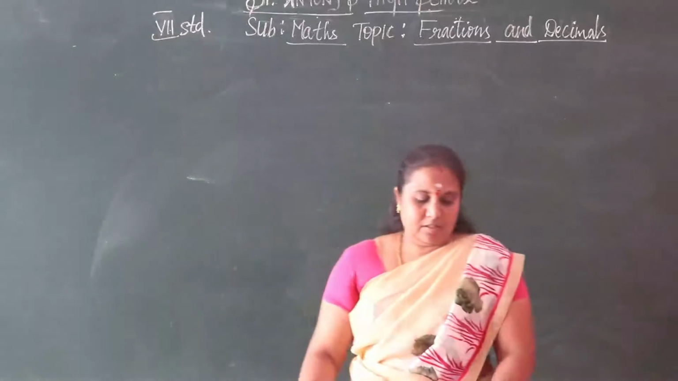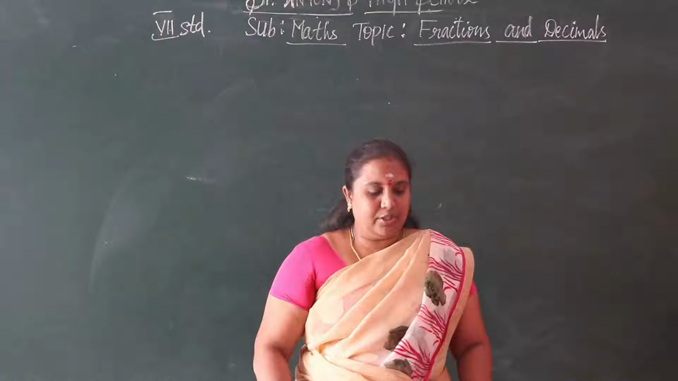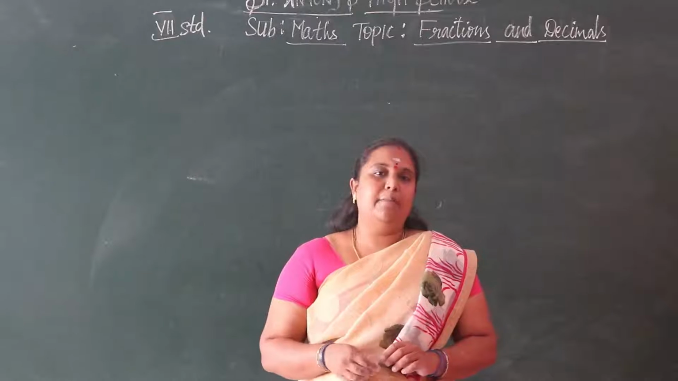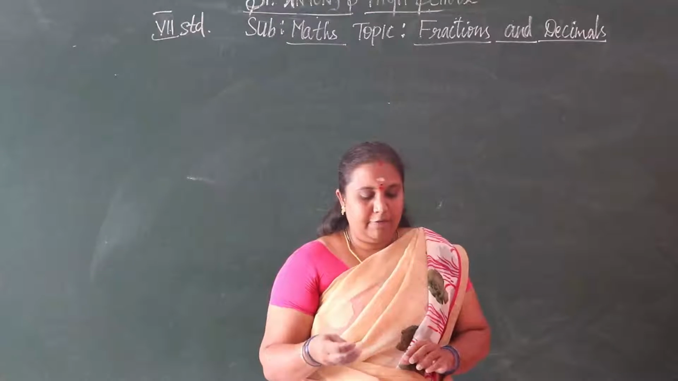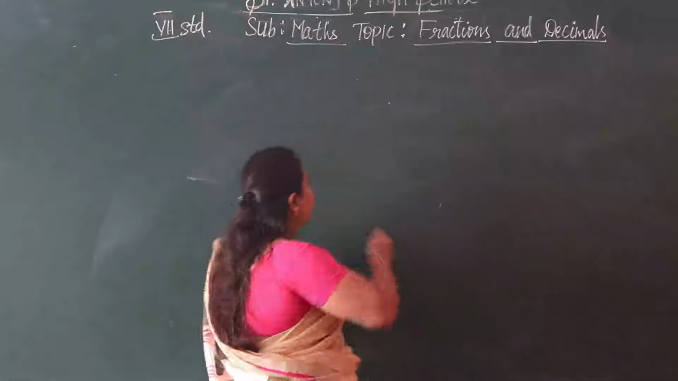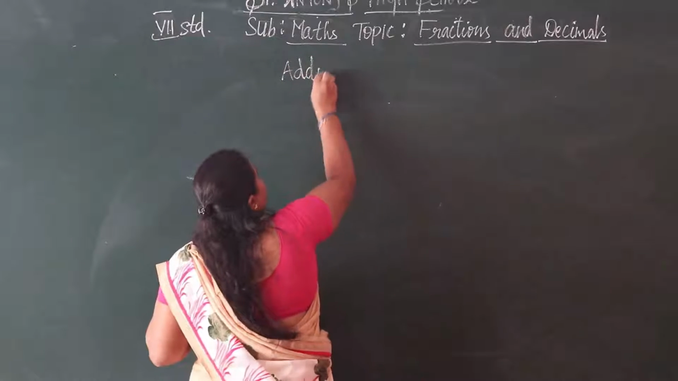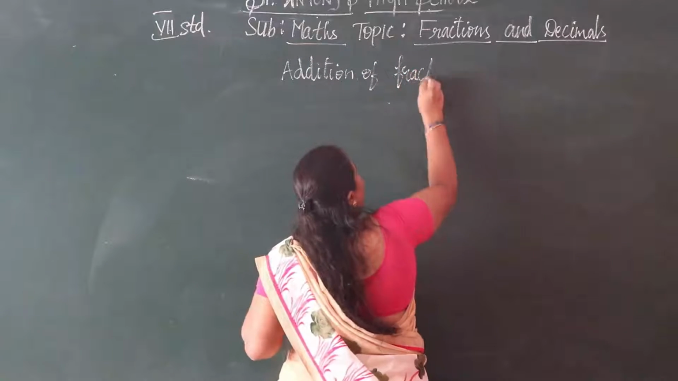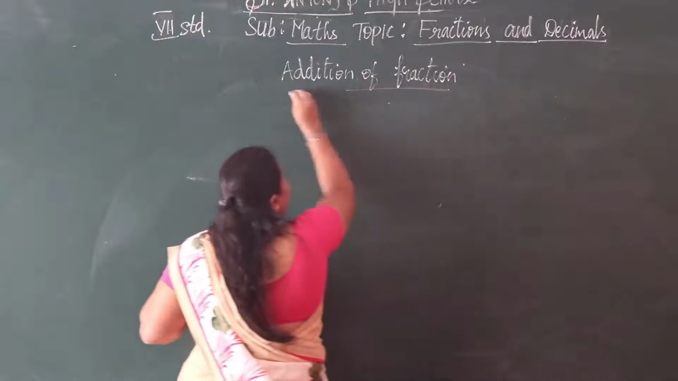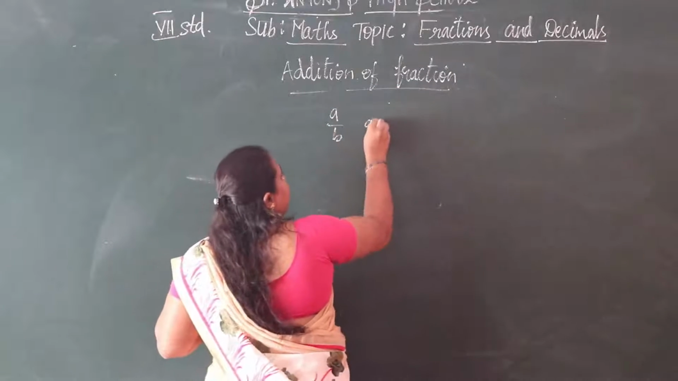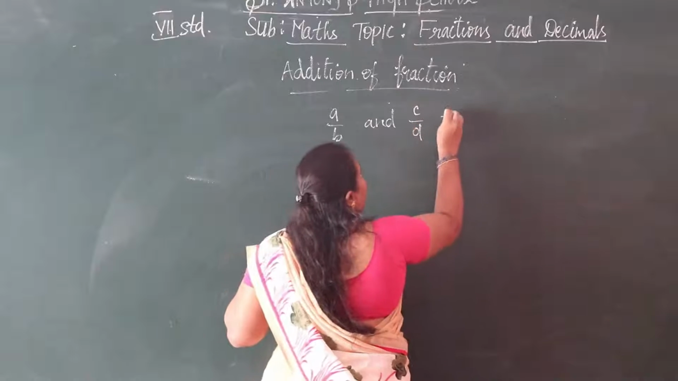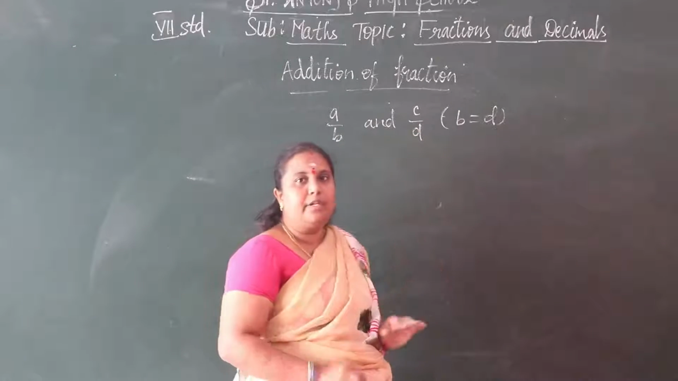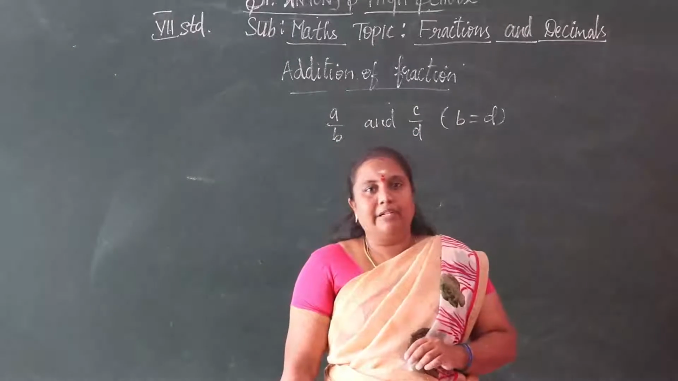See here, addition of fractions with the same denominator. If we have a by b and c by d, and b equals d, then b equals d means the same denominator.